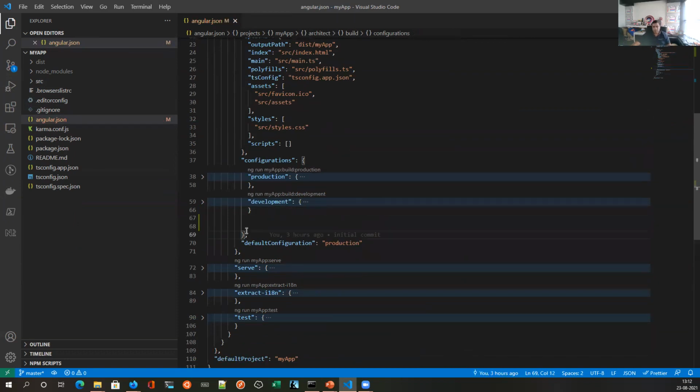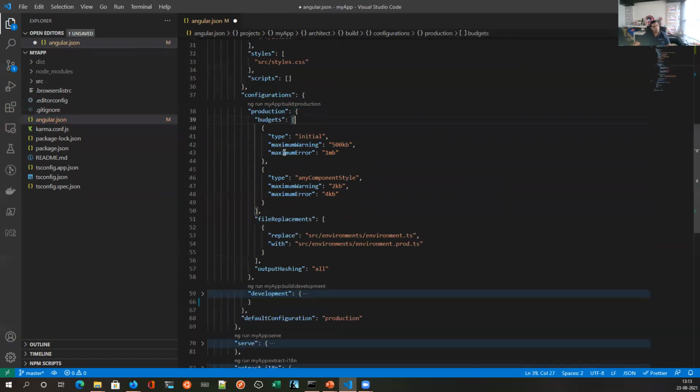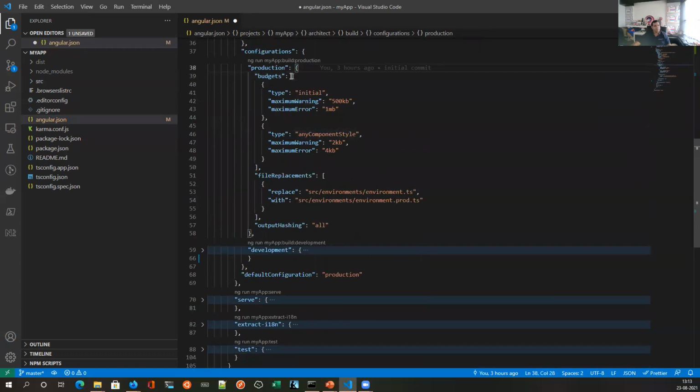So right now we are using production and development. Now, a lot of things are very common up till I think Angular 9 and 10. You did not have budgets. I think it was introduced in 9 or 10, somewhere around that time. Budgets are typically best practices of file size.